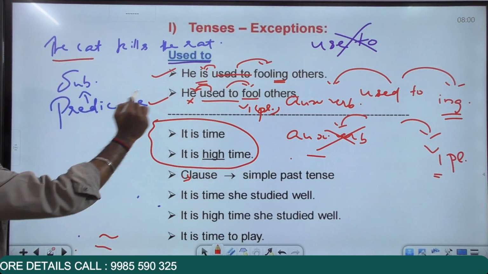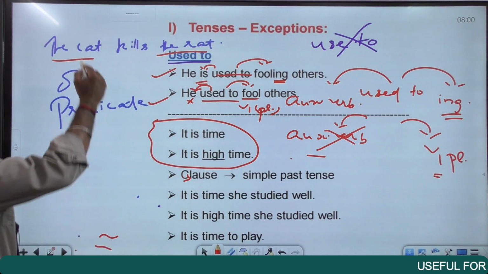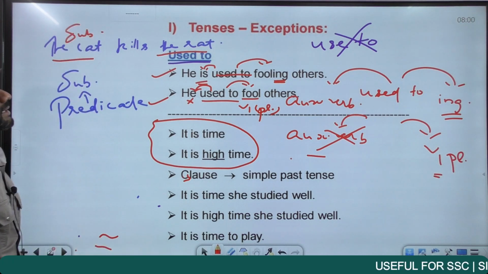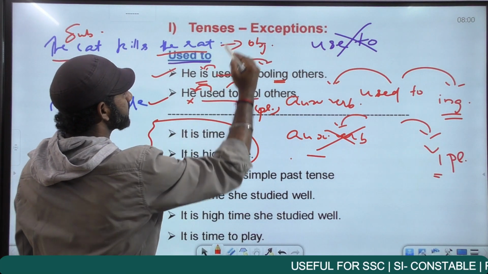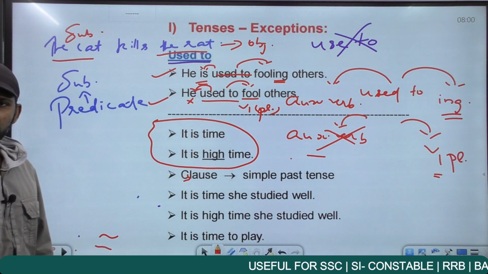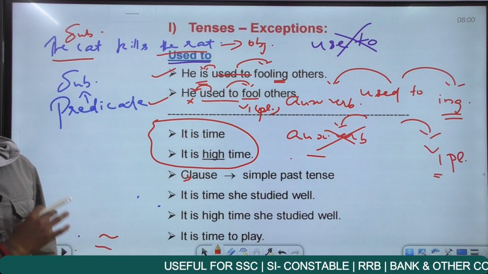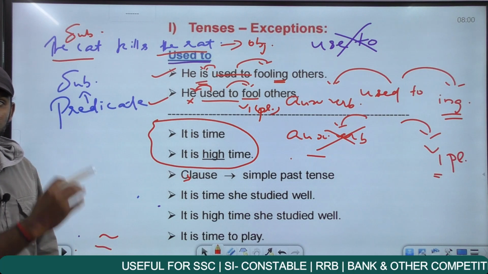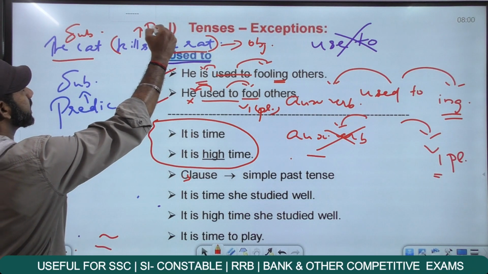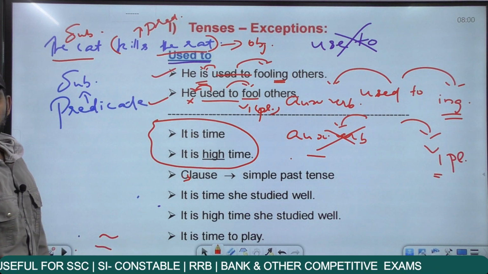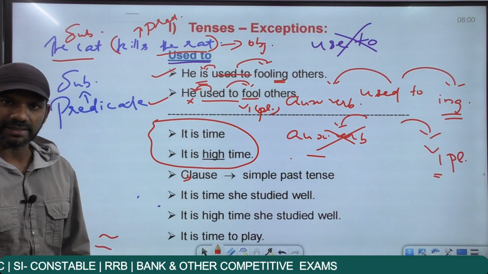One is the cat and the other one is a rat. The cat does the action, so cat becomes a subject here. The rat receives the action, so the rat becomes the object here. Now, as I said, when you leave the subject, the rest of the sentence is termed as a predicate. The subject here is the cat. Leave it. The rest is called the predicate. So, kills the rat becomes the predicate. So, this is about a subject and a predicate. We'll go for this in detail in the case of conditional sentences.